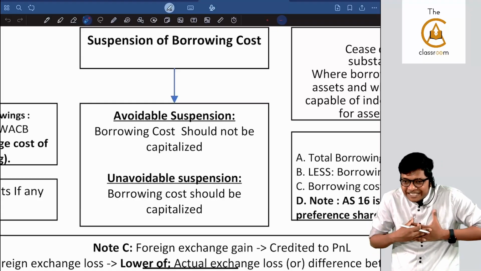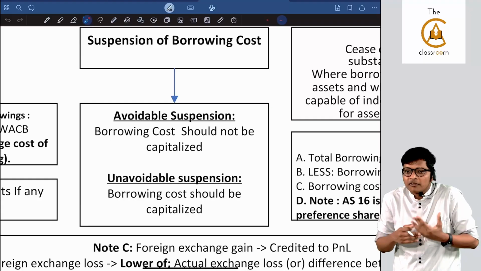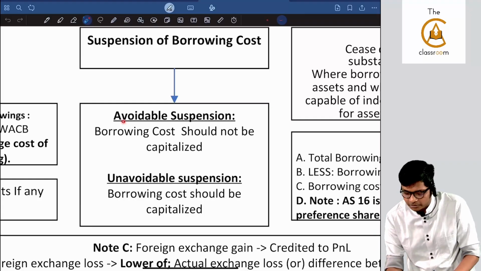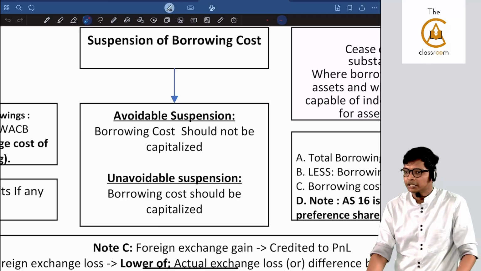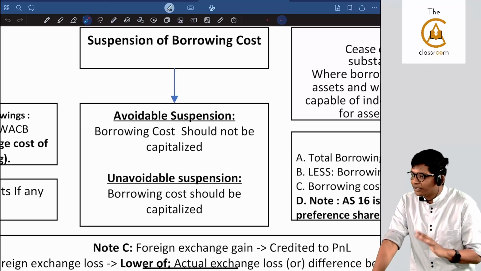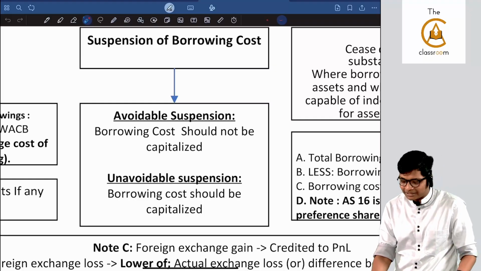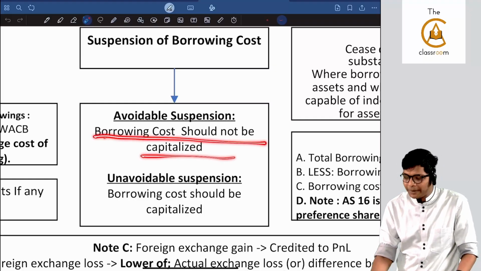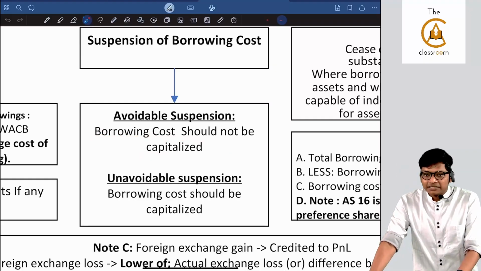because of my mistake or something I can do to resume the work, then you will be punished. Look at this. Avoidable suspension. For you and the worker some fight happened, so he stopped working. Or you stopped giving him tea and biscuits, so he stopped doing construction. Then borrowing cost should not be capitalized. Are you getting it, guys?